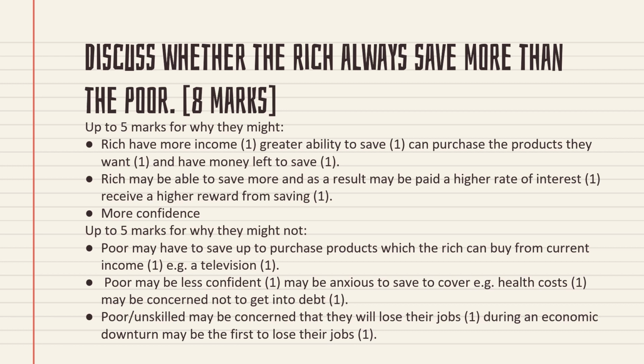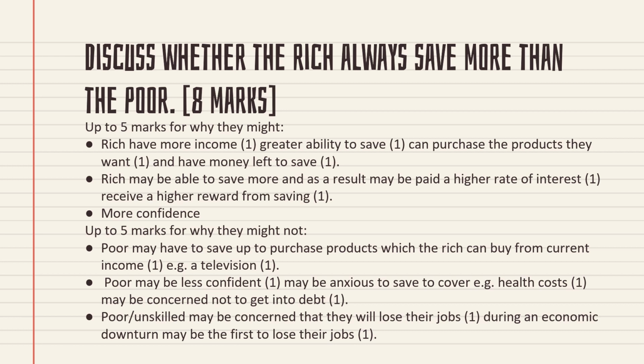Third reason is that they are more confident. Who will be more confident, rich or poor? Of course, the rich will be more confident because they have more assets, more savings, and more investment, so they will have guaranteed rewards and guaranteed income from these assets. They will have assets, wealth, income, everything. So they will be more confident. So this is the reason why the rich always save more.